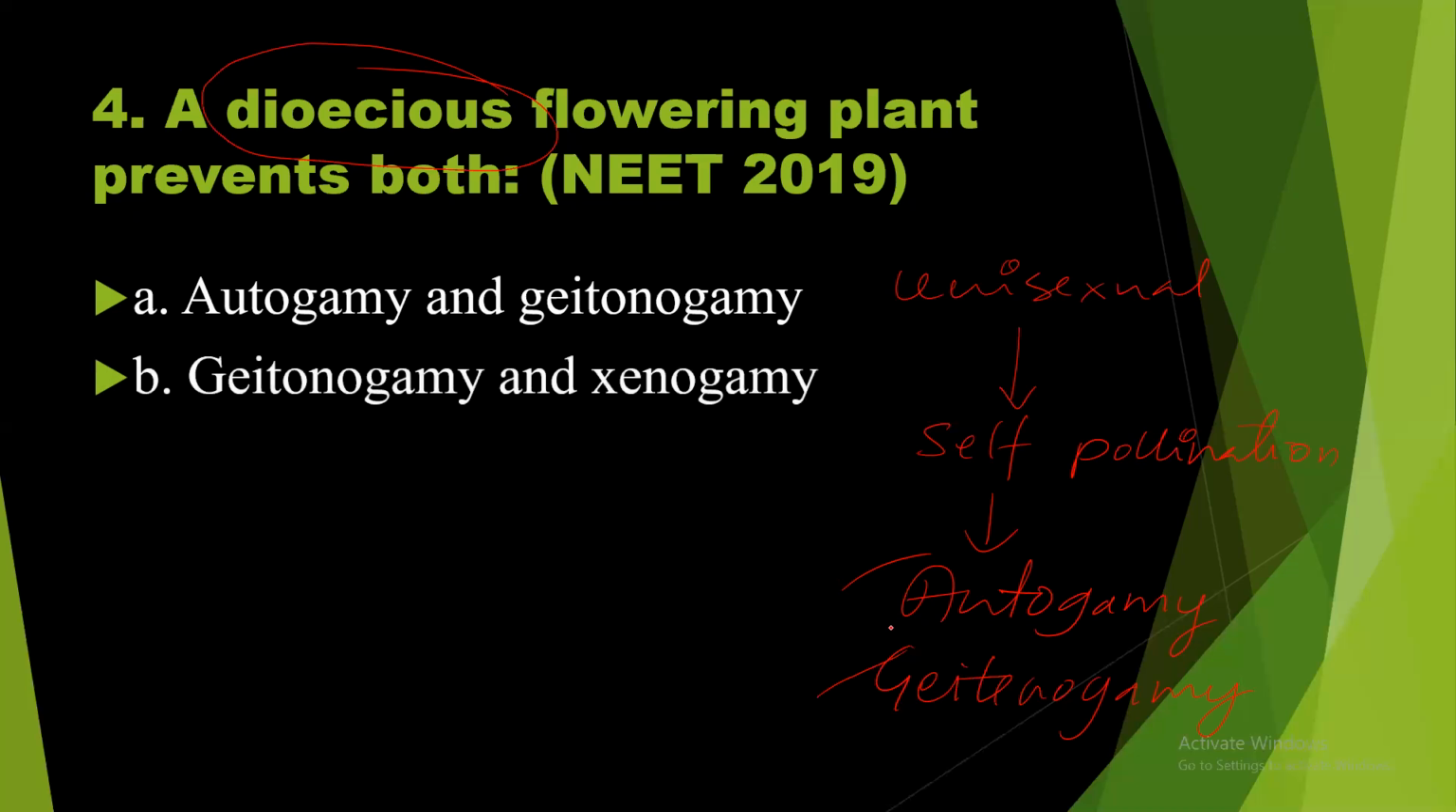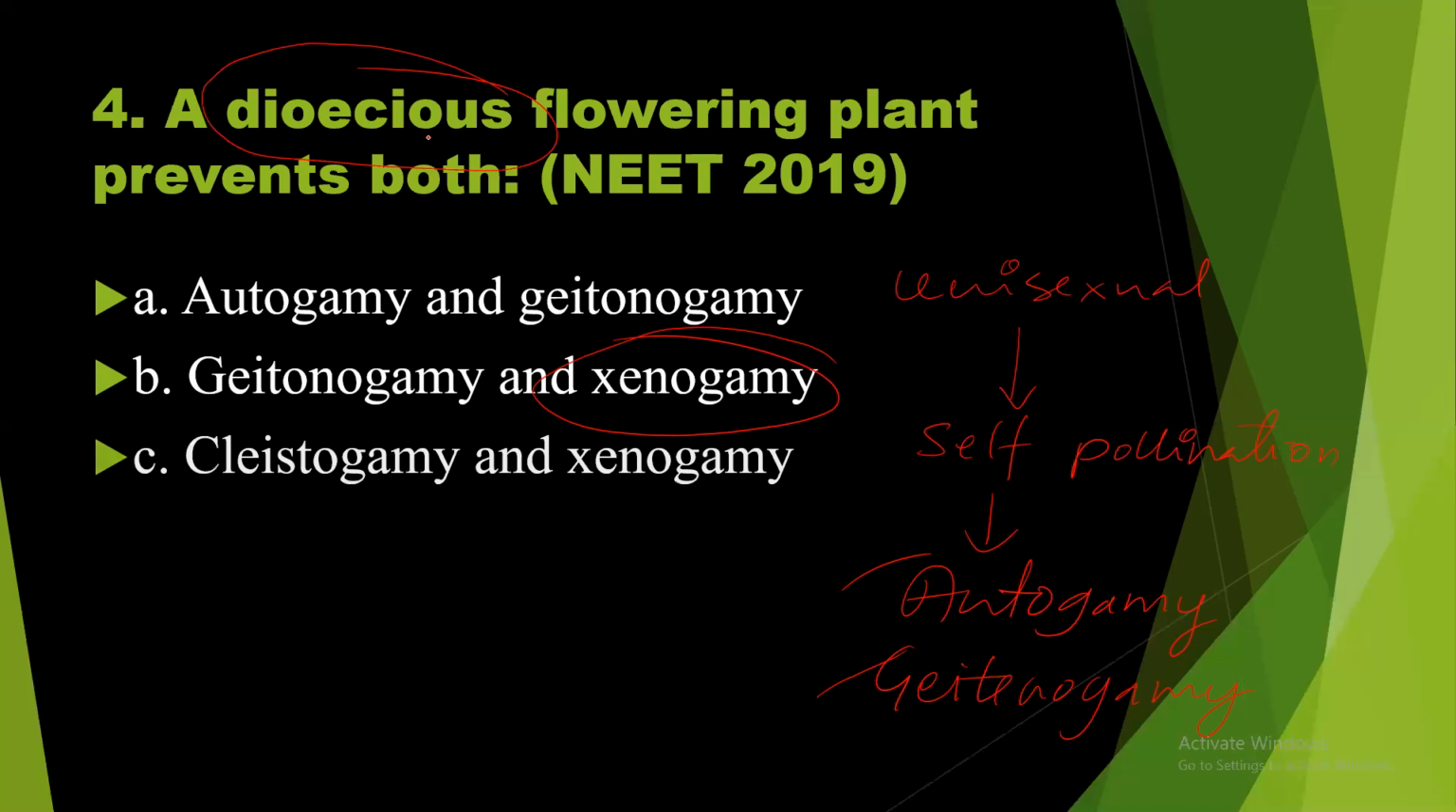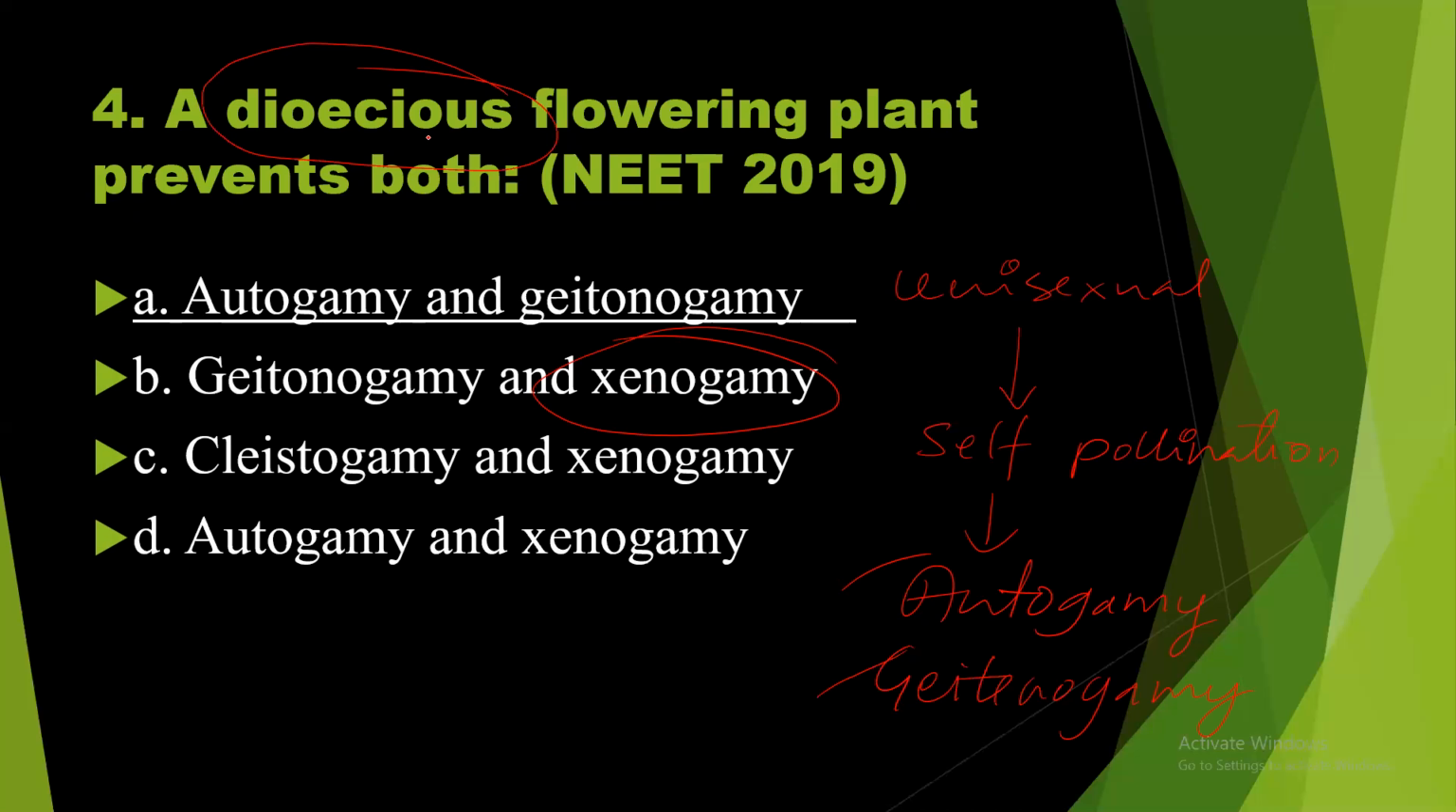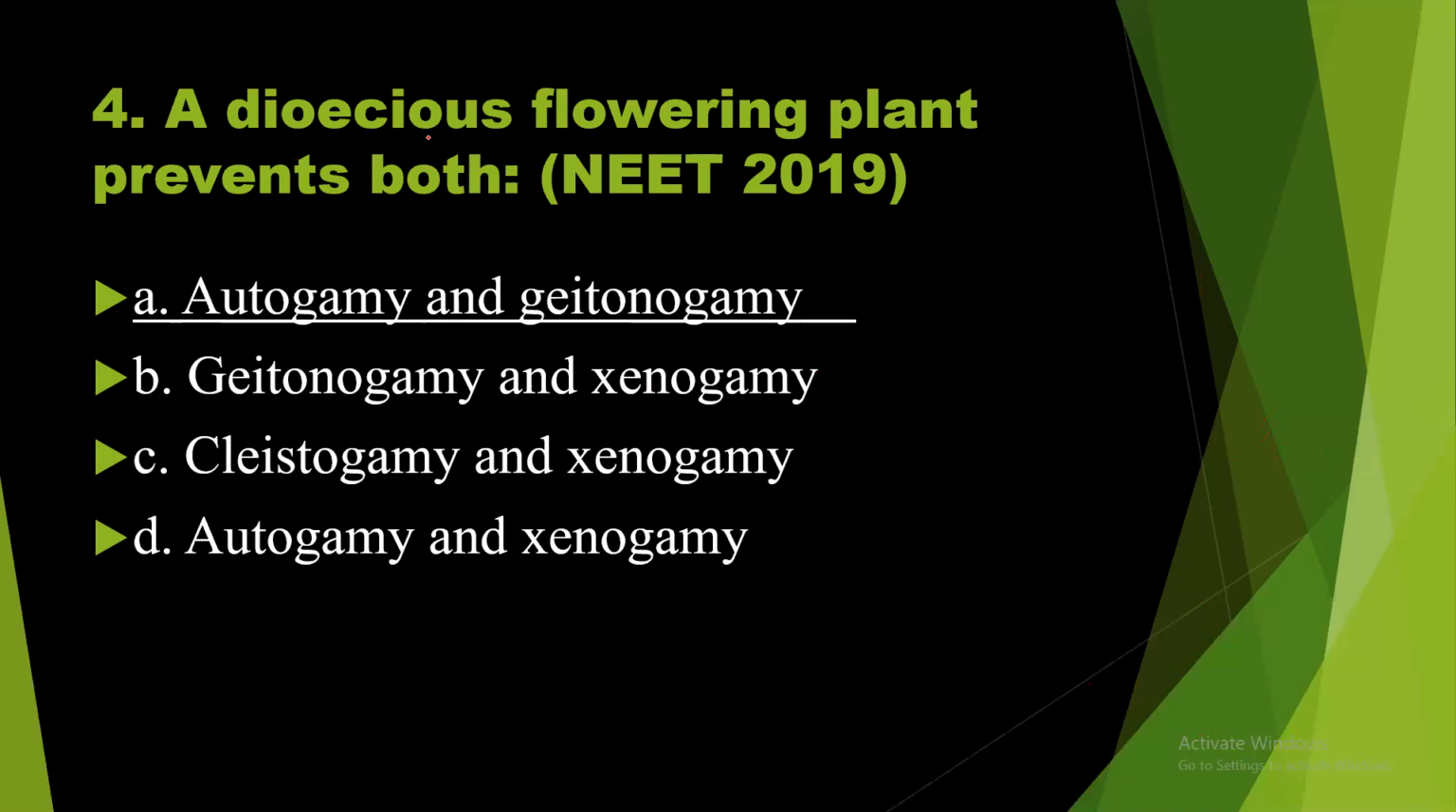Option B, geitonogamy and xenogamy. What about xenogamy? Definitely xenogamy occurs because this is a unisexual plant. Cleistogamy and xenogamy, autogamy and xenogamy. So the answer is option A. Option A is the right answer.